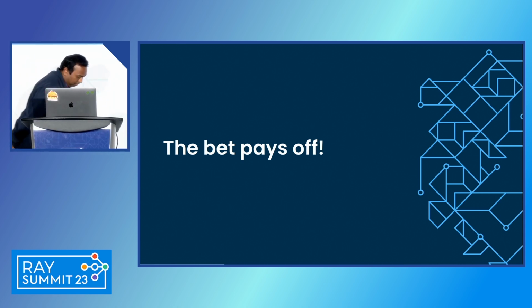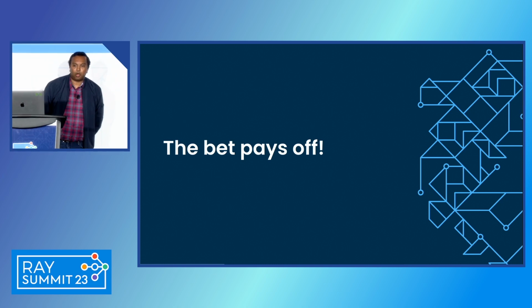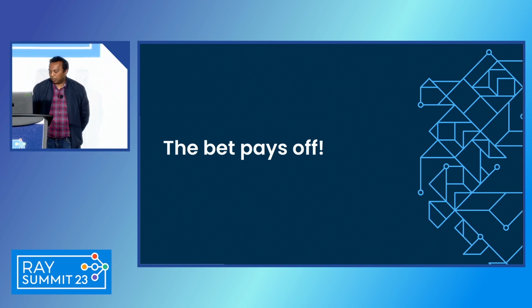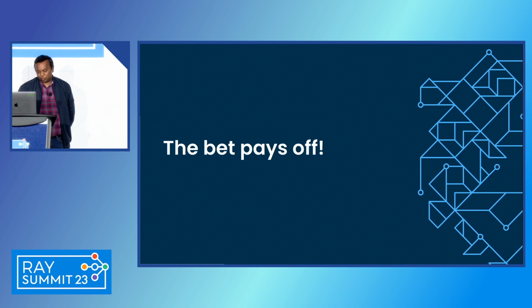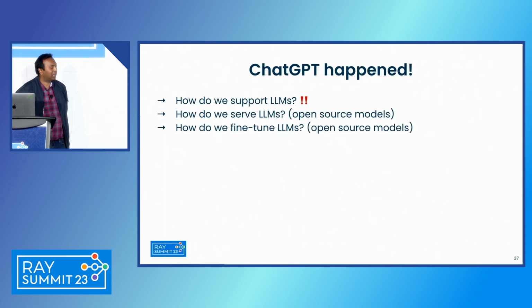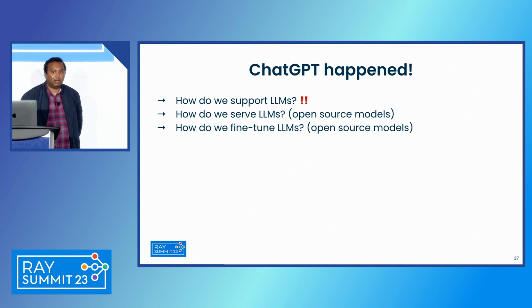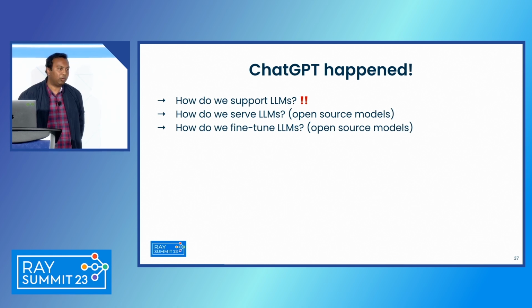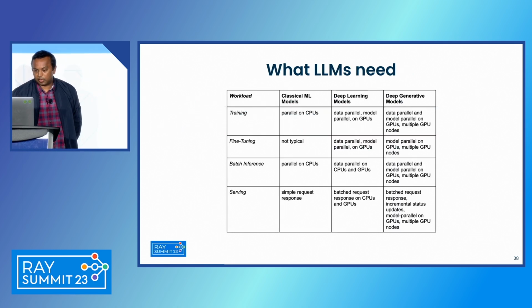Yeah, and so this is what Project Lucent was. So how did we benefit from it, right? And I would say the bet paid off because, as I'm sure you were aware from the keynote today, LLMs happened. Now the question was, how do we support it, right? It took us all by surprise, but folks were interested in fine-tuning open source models like Falcon, and now, as of the last few months, it's Llama. So how do we support that?